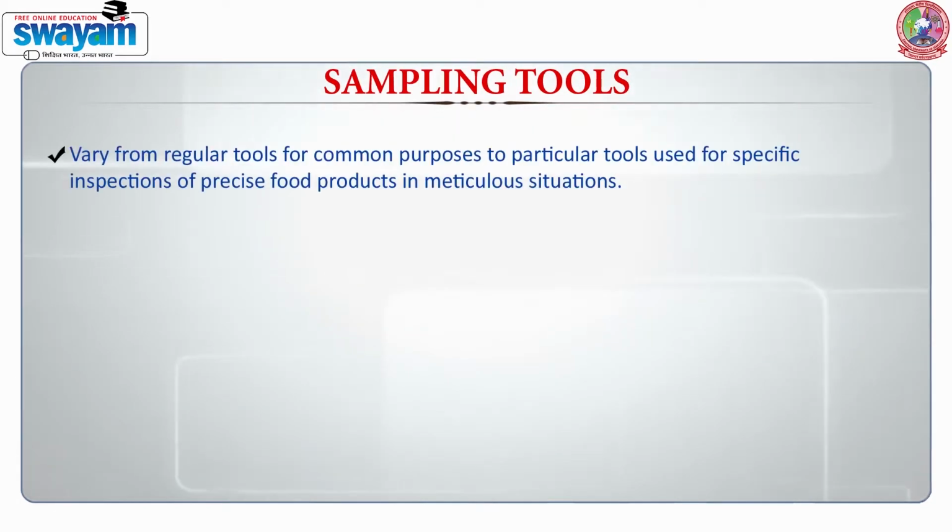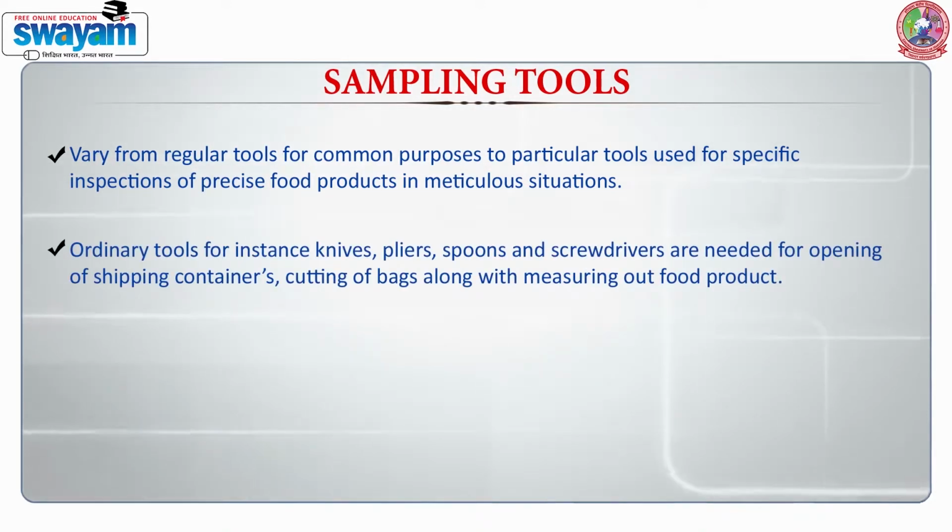Sampling tools vary from regular tools for common purposes to particular tools used for specific inspection of precise food products in meticulous situations. Ordinary tools, for example knives, pliers, spoons and screwdrivers, are needed for opening of shipping containers, cutting of bags along with measuring out food product.